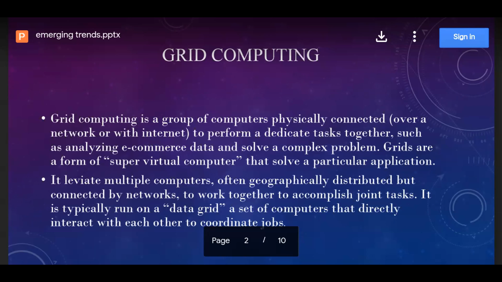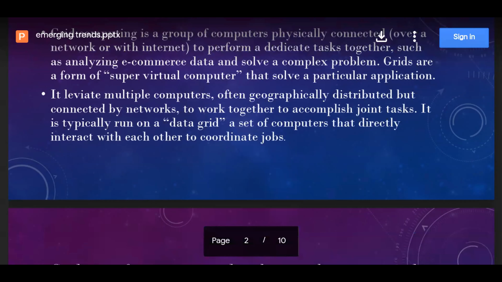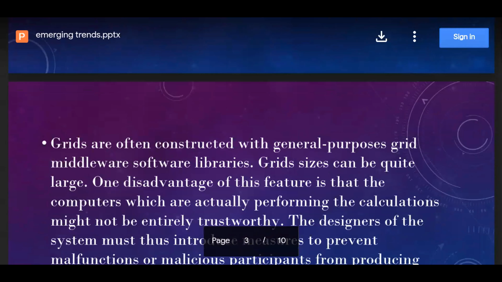The uses of grid computing are: it can solve larger, more complex problems in a shorter time, it is easier to collaborate with other organizations, and it makes better use of existing hardware. Any system or device connected to a network is called a node.